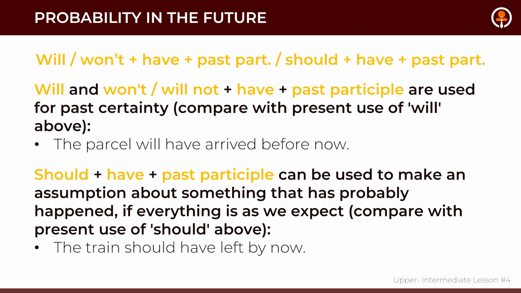For example, the train should have left by now. Normally by now, the train should have left. So it's the expectation of something that should be done if everything goes normally.